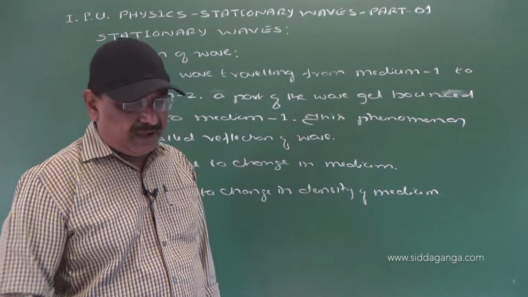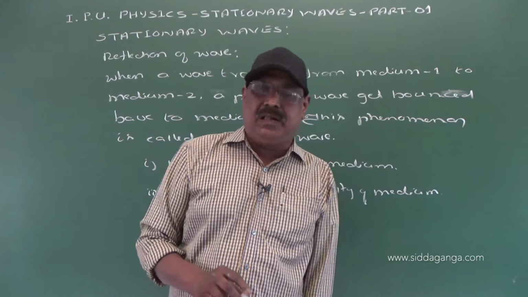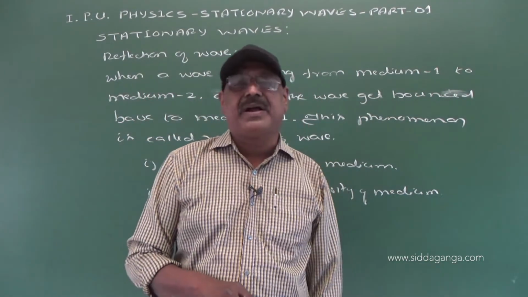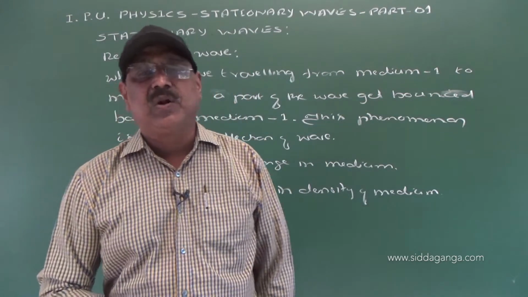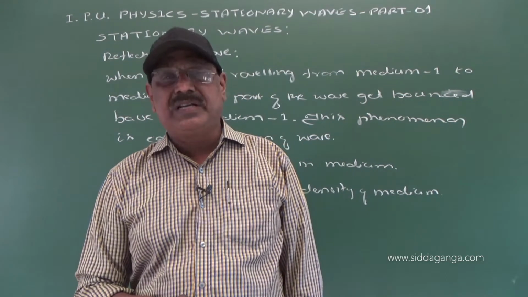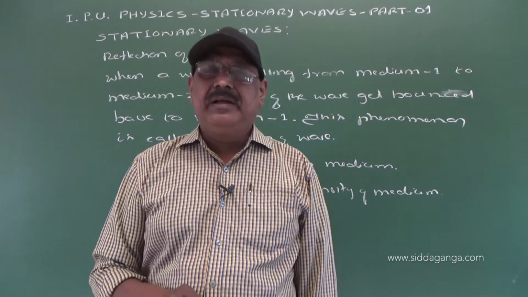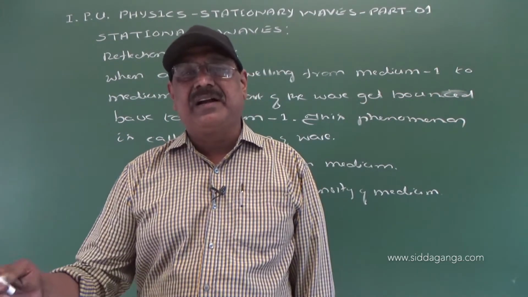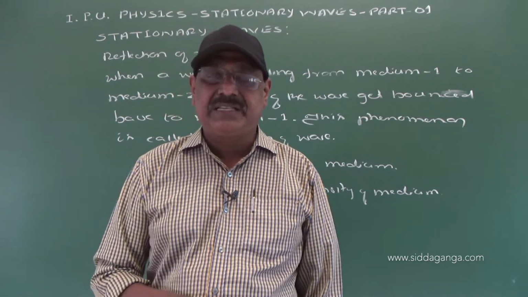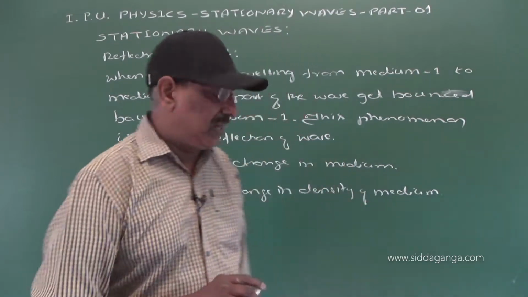Some media are homogeneous, in which density is the same at every point and there is no reflection. But some media are heterogeneous, where density is different at different parts of the medium. In that case, due to change in density, a wave can be reflected.